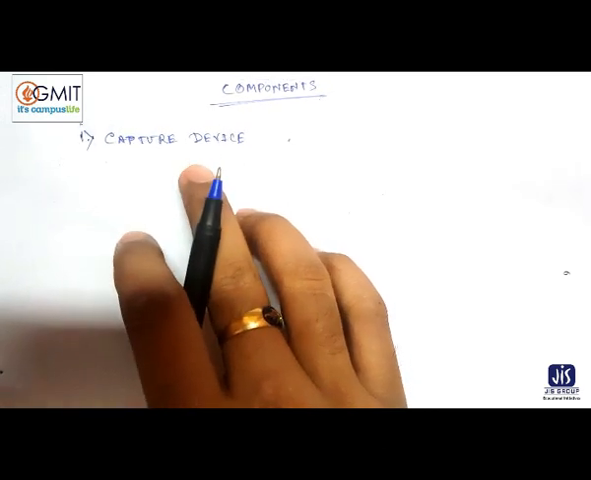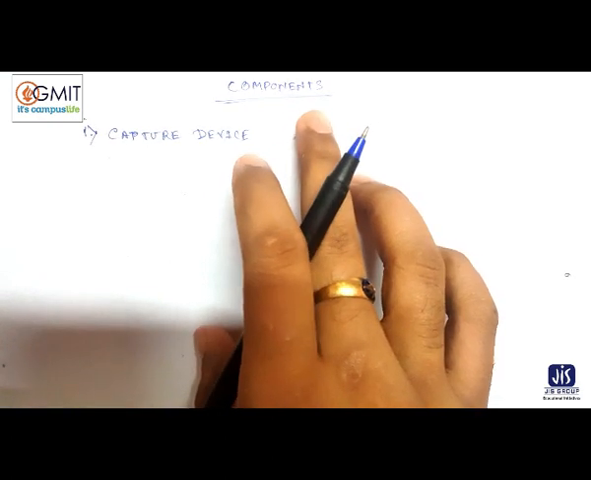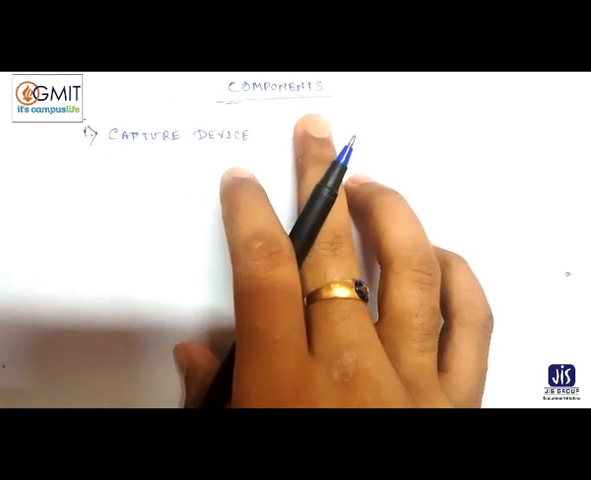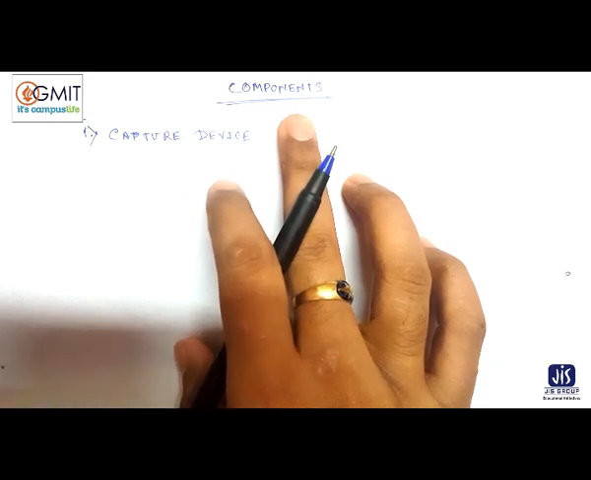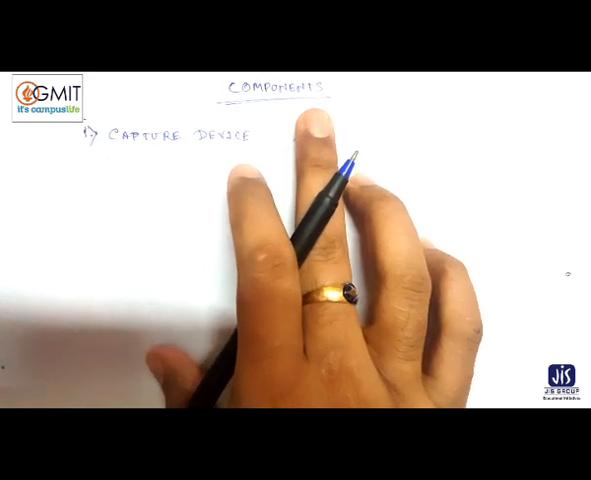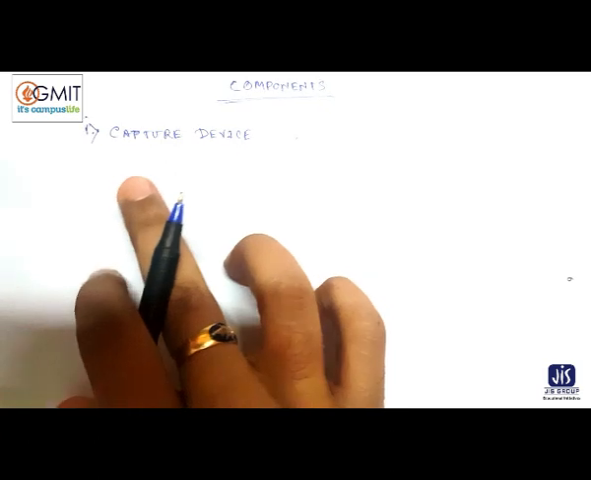But before explaining this, I want to ask you something. What is a component? What does this actually mean? What is a component of a multimedia system? Component means what we actually require for a multimedia system. What we actually require to take video, to capture audio, to capture animation, like that. That's why this is called a component. Just keep in mind this one word: what we require for a multimedia system is called components. So number one is capture device.